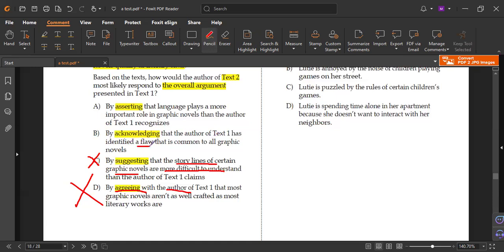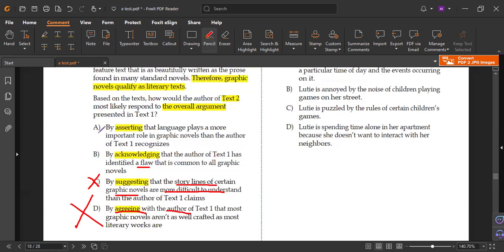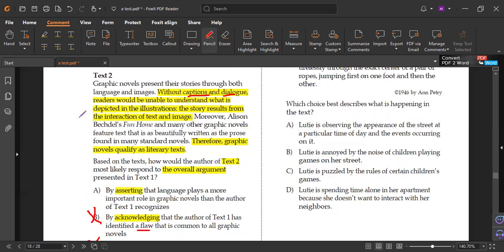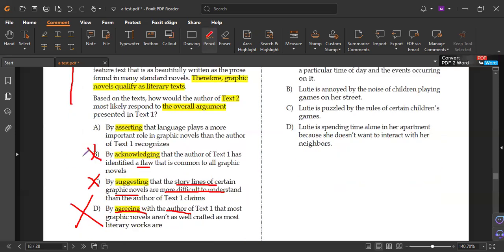He didn't mention that text 1 was mistaken, or that he misunderstood, or that he has a misconception. That means the idea is not mentioned in text 2. So don't guess from your mind that because number 1 explains something, it means number 1 is mistaken. No. It must be written. So it's not written. So why is A correct?